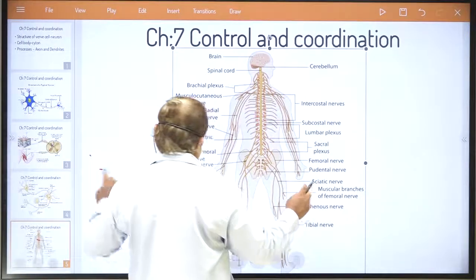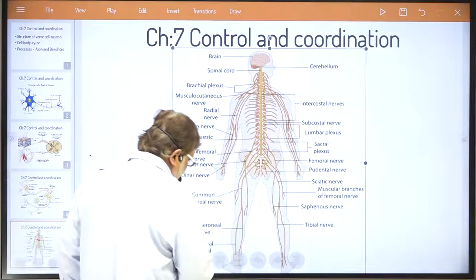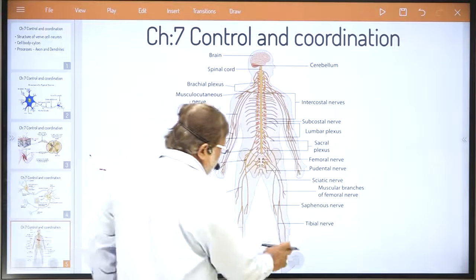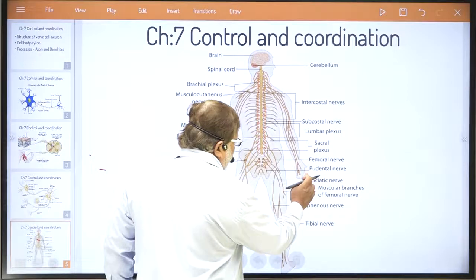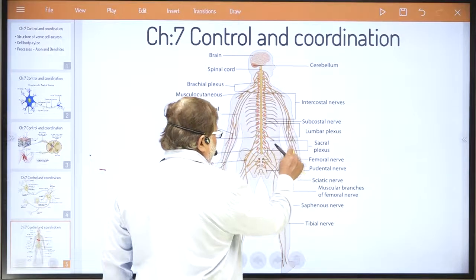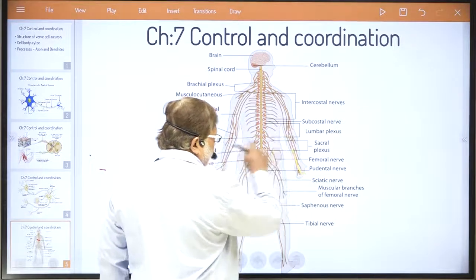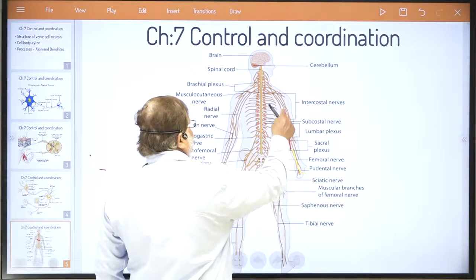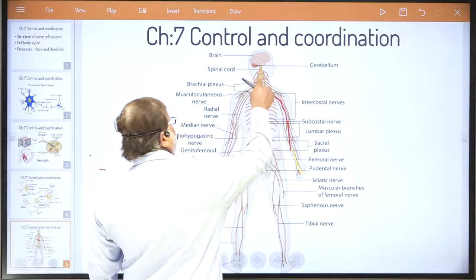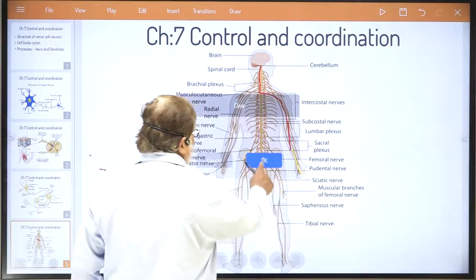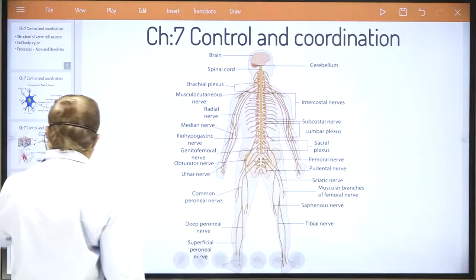What happens here? Okay. Now see, the message is sensed by the sense organ, then it travels in nerves. How it travels in nerves, I just showed you with two nerve cells, and then here it goes to the spinal cord. From here it goes to the brain.